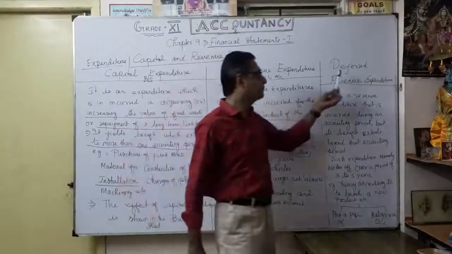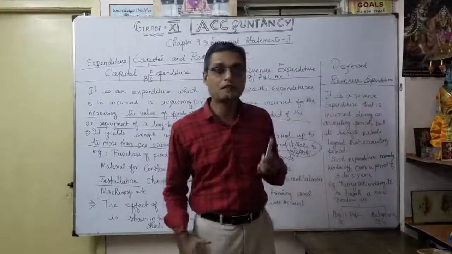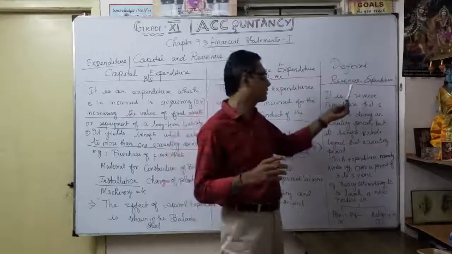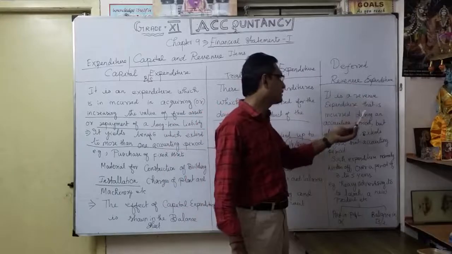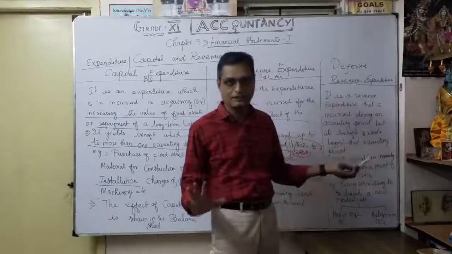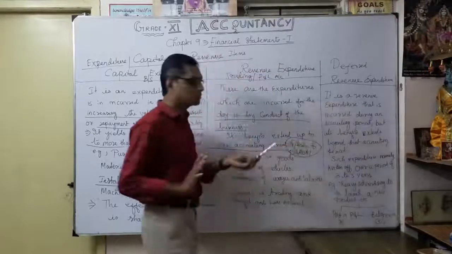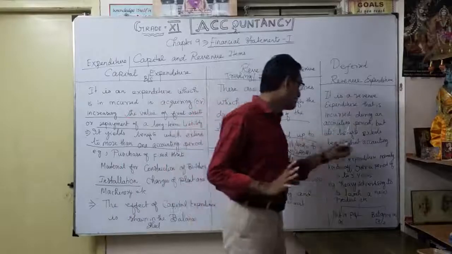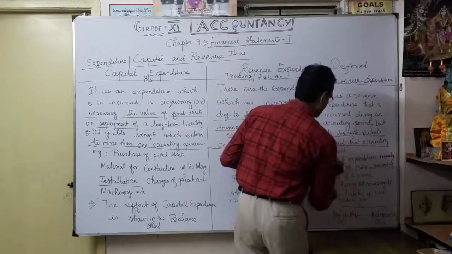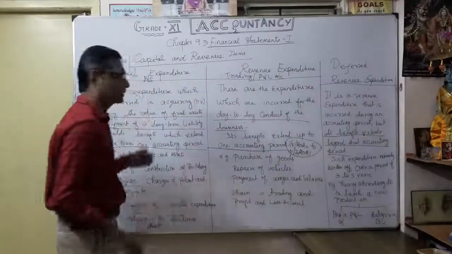Now, it's very important, it's very interesting: deferred revenue expenditure. See, it is also a revenue expenditure incurred during an accounting period, but the benefits extend beyond that accounting period, like capital expenditure.